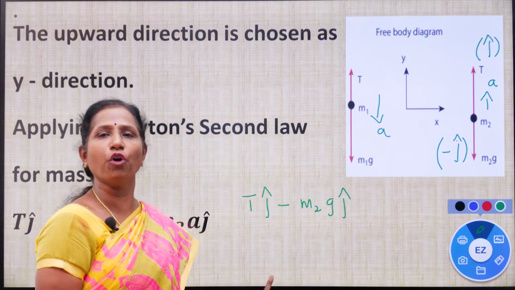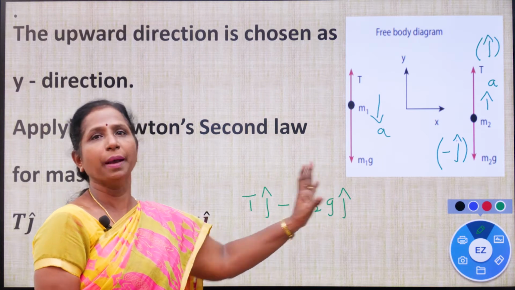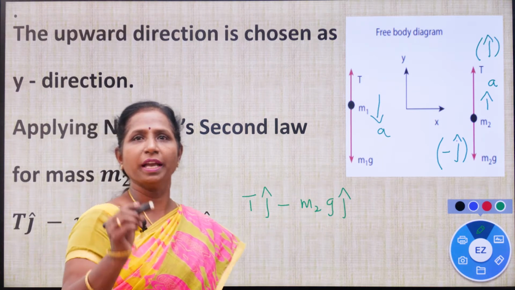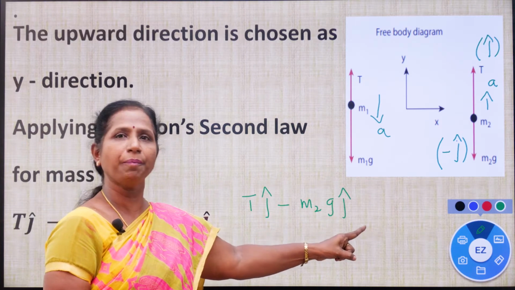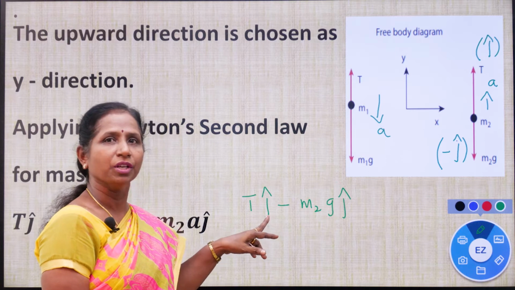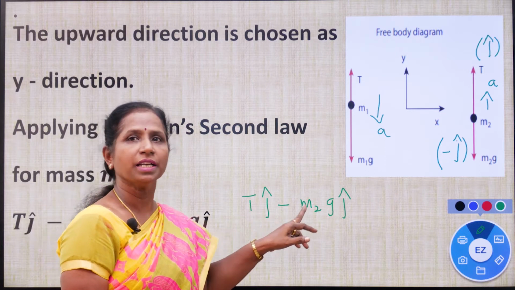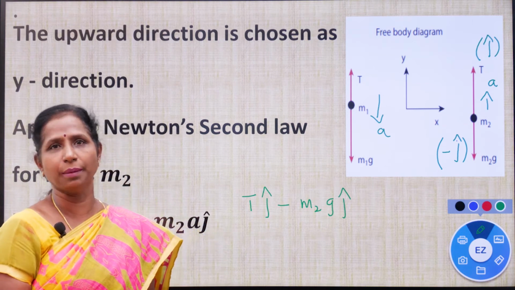This is the net force acting on the block of mass m2. Clear? m2g acts in the downward direction, therefore minus j cap. Tension acts in the upward direction, so plus j cap. So T j cap minus m2g j cap is the net force acting on the block of mass m2.